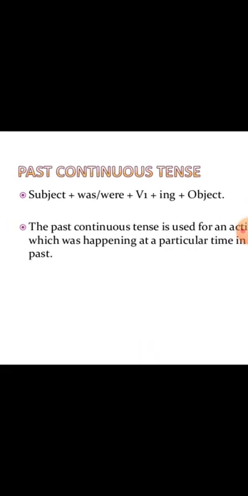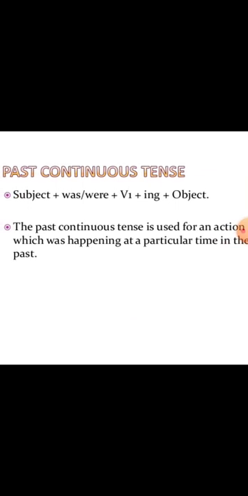Then comes the past continuous tense. Past continuous tense is used for an action which was happening at a particular time in the past, that is, if we are mentioning some task that was happening at that particular time in the past.